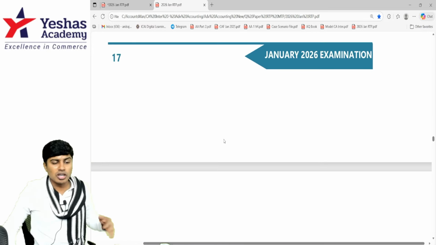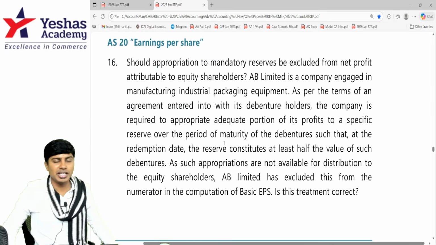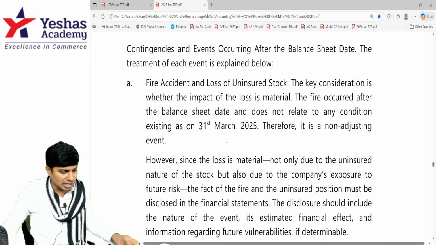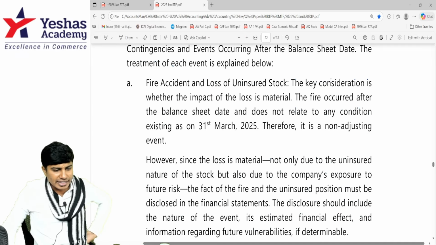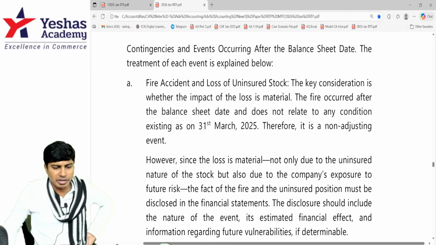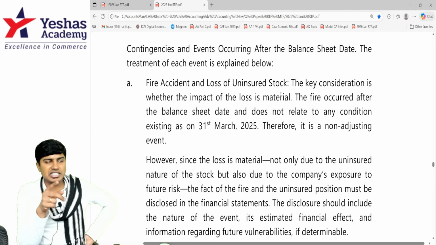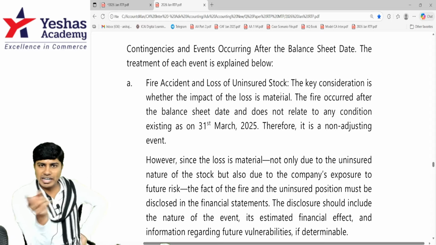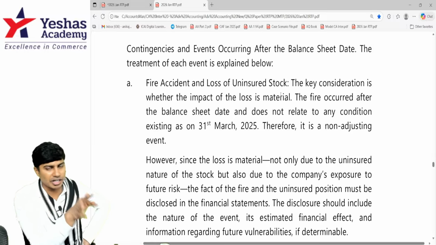The reason is there was no condition existing on the balance sheet date, though it did give additional information later. So let me show you the answer. The key consideration is whether the impact of the loss is material. Firstly, because the condition was not existing on the balance sheet date, though it happened before the financial statement approval, it is a non-adjusting event.